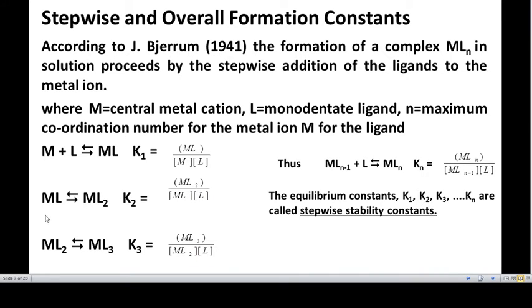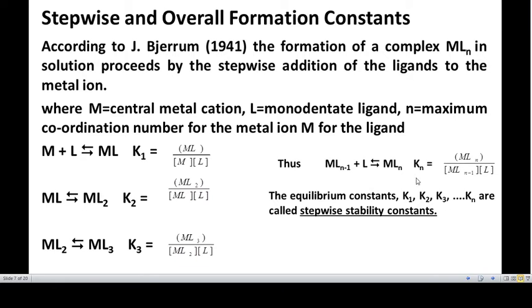In the second case, one more ligand is added to the ML formed in the first step, that is ML plus L gives ML2, so the equilibrium constant K2 becomes ML2 divided by ML into L. Similarly, in the third step, ML2, which is formed in the second step, is added to one more ligand, that is ML2 plus L gives ML3, so the equilibrium constant K3 becomes ML3 divided by ML2 into L. This process continues, with one ligand added stepwise in each step, so at the end we get MLn-1 plus L to give MLn.